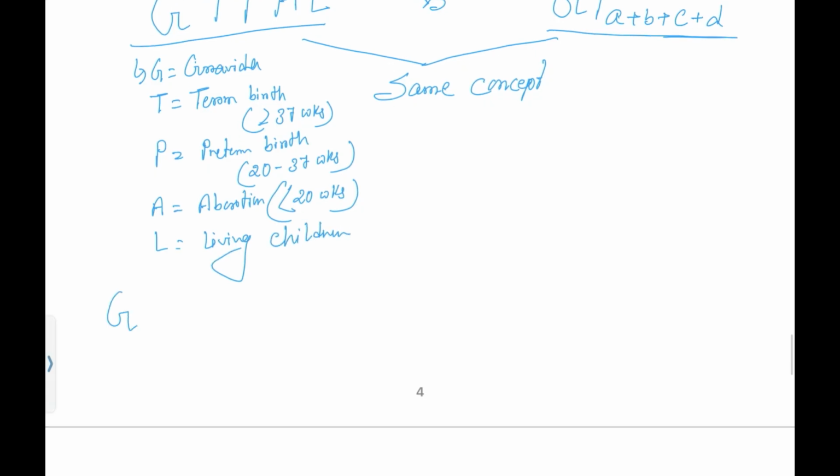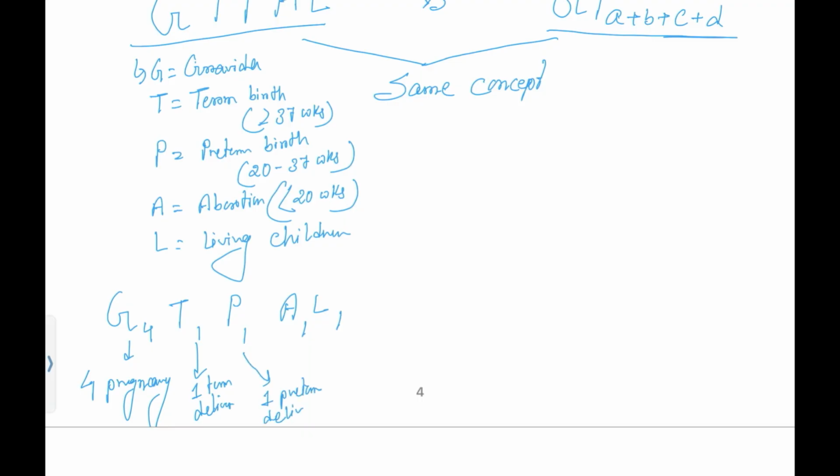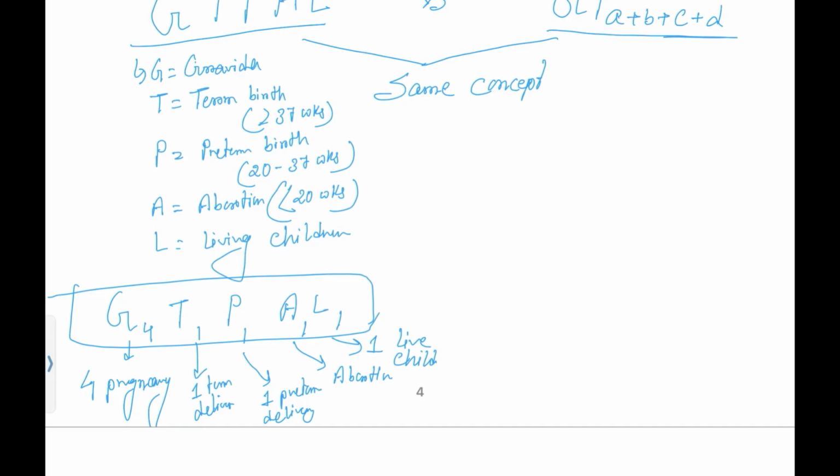Okay. Now if I give an example like G4, T1, P1, A1, L1, you should understand that the woman has a total of 4 pregnancies, total 4 times she conceived. She has 1 term delivery. She has 1 preterm delivery. She has 1 history of abortion, and she has a total of 1 live child. This is the meaning of G4, T1, P1, A1 and L1.